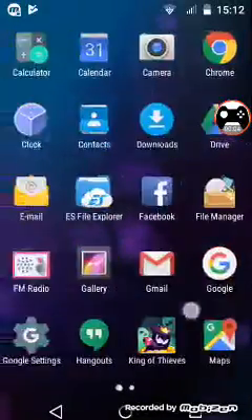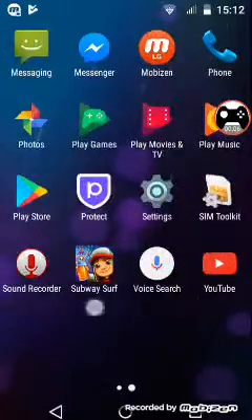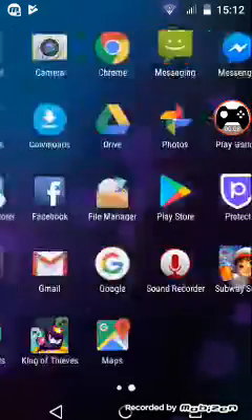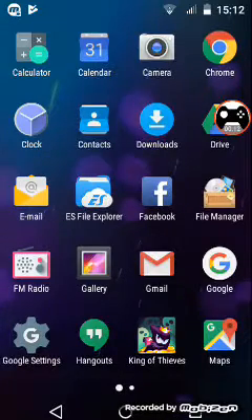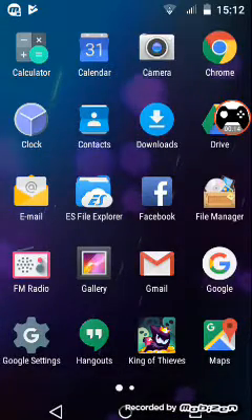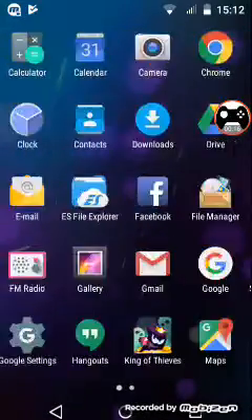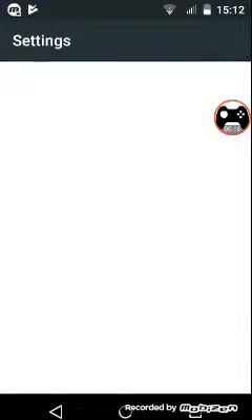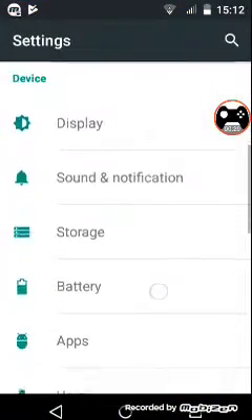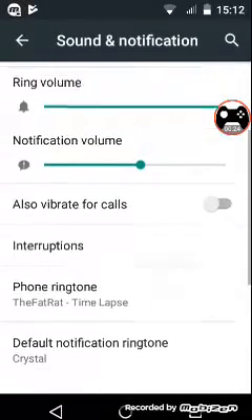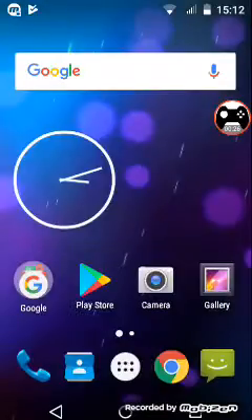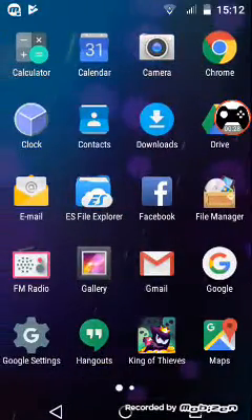What's up guys, so today I'm gonna show you how to get a ringtone. So first, you've got to download ES File Explorer. So yeah, in settings, I already went to sound and notification, then it should be there.